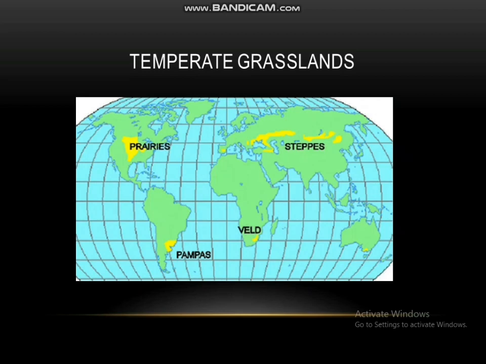Now we can talk about the temperate grasslands. Temperate grasslands occur under temperate climatic regimes that are intermediate to those that support forests and deserts. The temperate grasslands found in North America are called prairies. The ones found in Eurasia are called steppes, and the ones found in Argentina are called pampas.